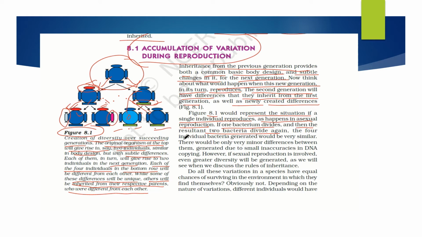So if four individual bacteria were generated, they would be similar, with only very minor differences between them due to small inaccuracies in DNA copying. Now if sexual reproduction is involved, even greater diversity will be generated, as we will see when we discuss the rules of inheritance. As we move down, we will be discussing this.